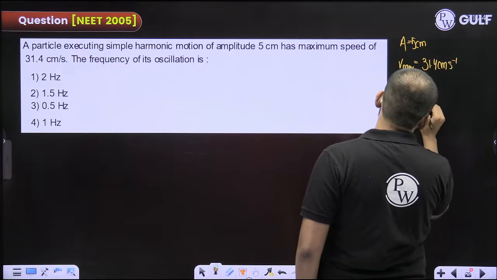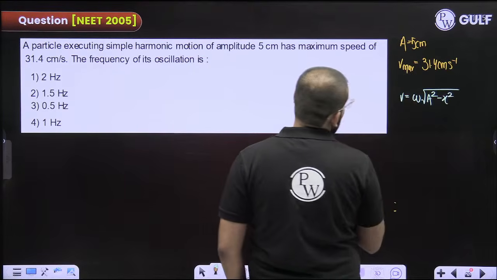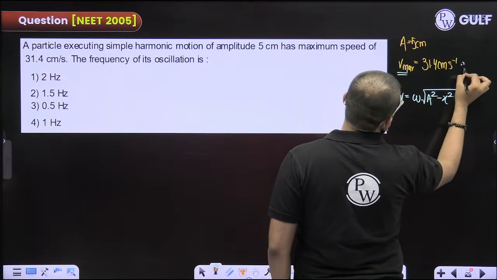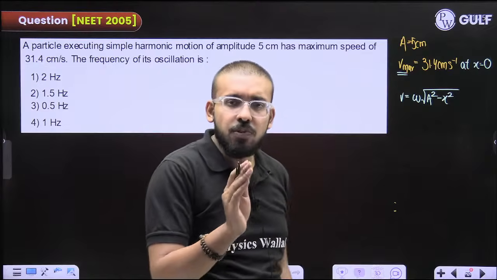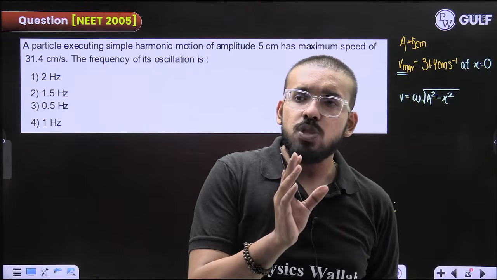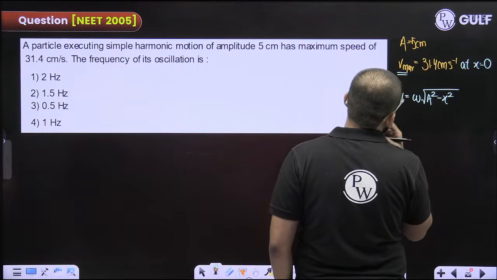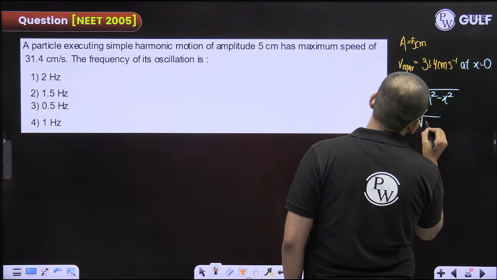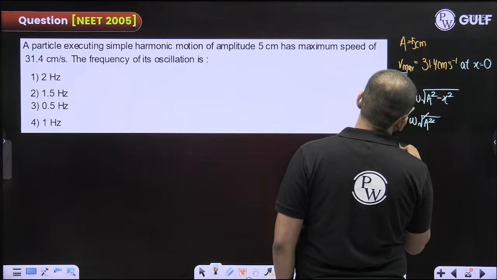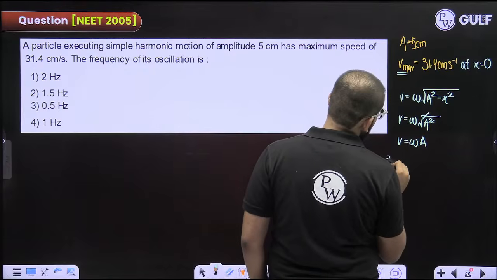Now V, you know that is omega under root a square minus x square. This is the formula. Now maximum speed is at x is equal to 0, that is at the mean position. So x is equal to 0, square root gets cancelled out. V is equal to omega into a. Fine. This is how much? 31.4.